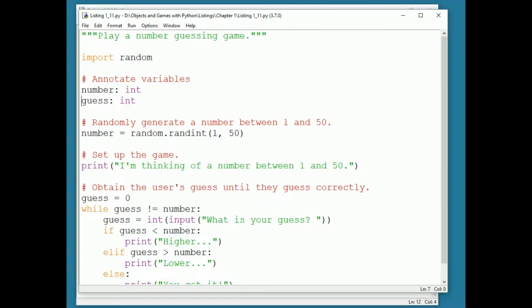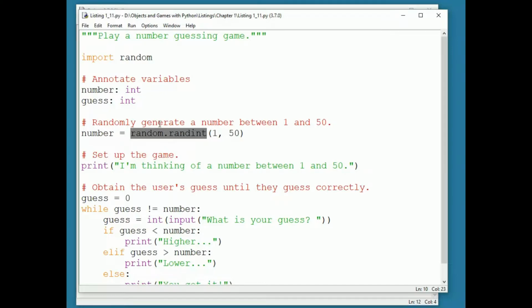In our program, after the docstring at the top, we import the random library. It's a fun and useful library. I recommend looking through the documentation on the python.org website to see what's available. Here we will use the random.randint function to generate the number that the user is going to guess.